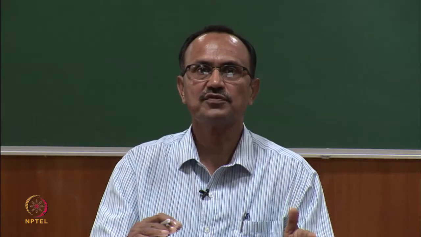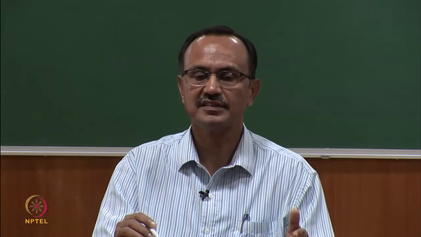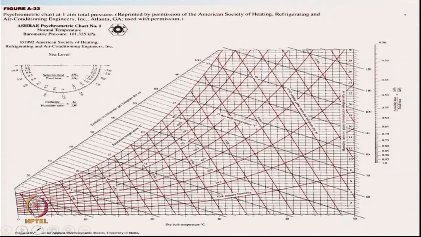Through the understanding of these terms, now we can look at the psychrometric chart again and appreciate some of the things. So, the dry bulb temperature is in degrees Celsius, which is the temperature of air. The wet bulb temperatures are these lines which are shown here, and they are again in degrees Celsius.